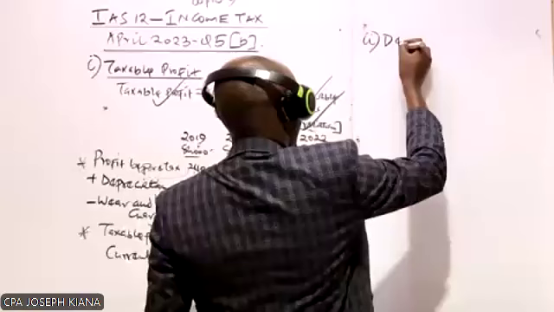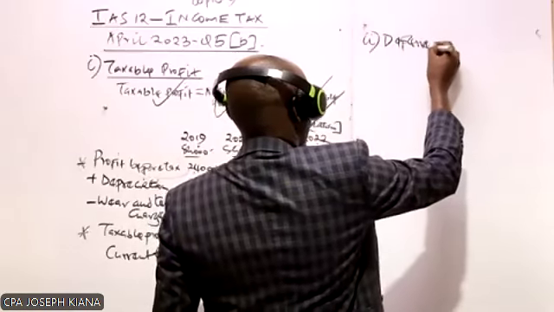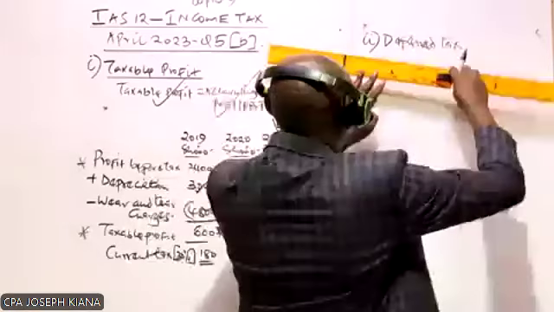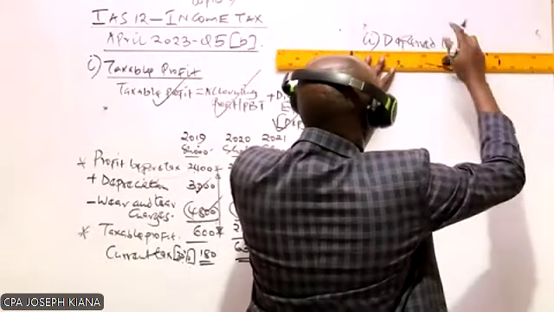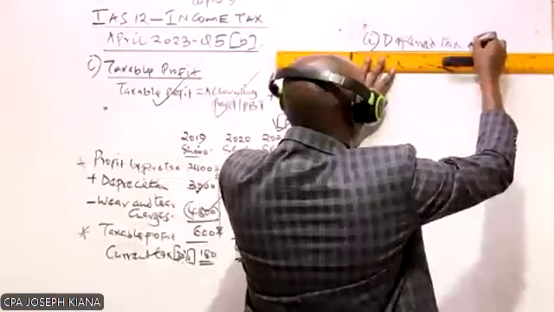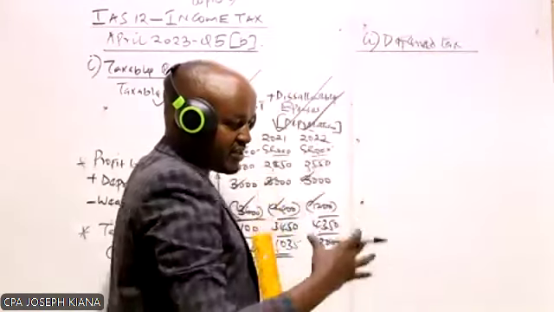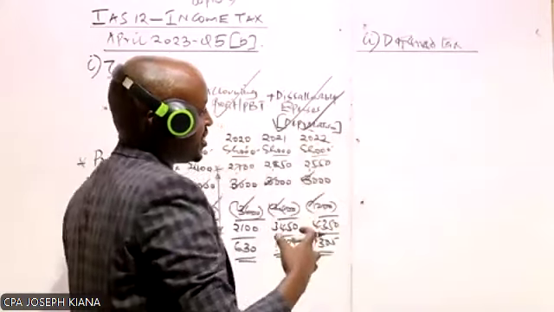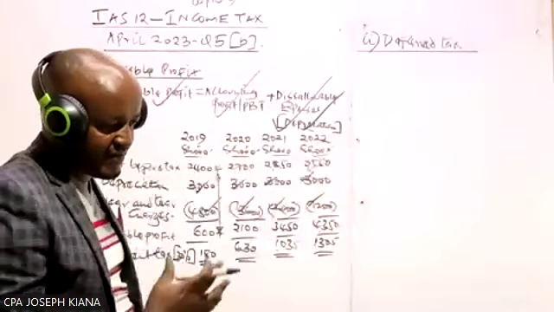So we are required to compute the deferred tax. And in this case, we are going to compute this using which approach? I've said we use the balance sheet approach. So under the balance sheet approach, we compute the deferred tax using the temporary difference.